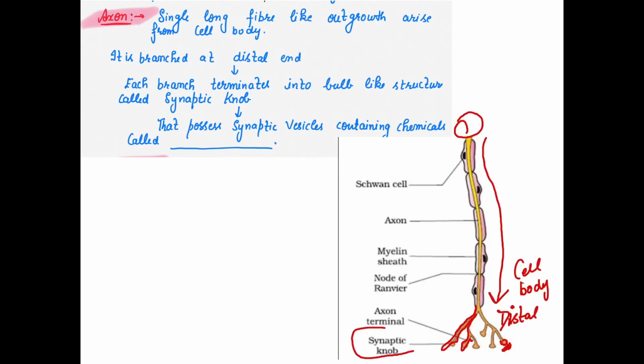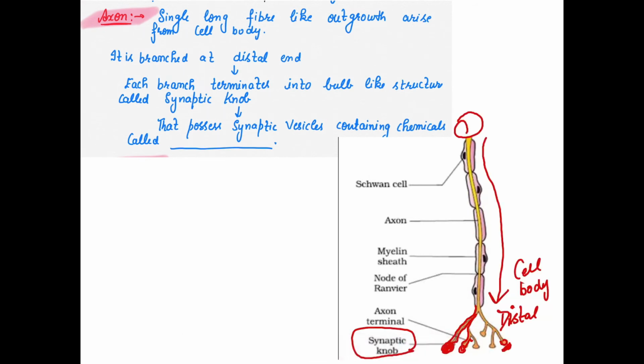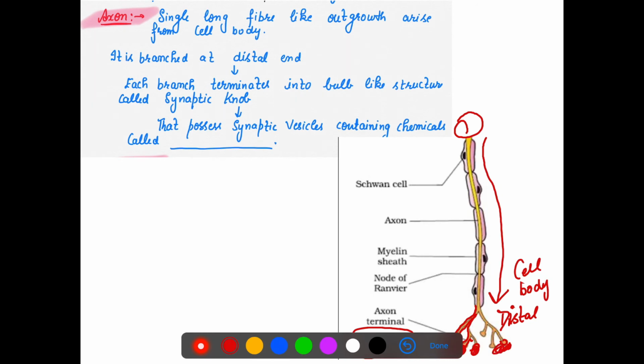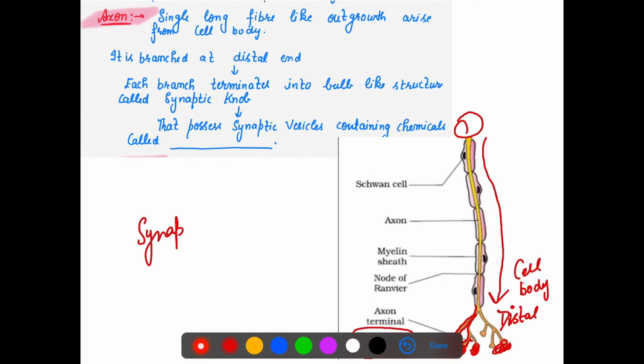And what are these structures known as? Synaptic knob. At the end portion, these bulb-like portions are present, and these are called synaptic knobs. These synaptic knobs have synaptic vesicles. If we look at their structure, basically these have synaptic vesicles which contain chemicals. Which chemical should I write? These are called neurotransmitters. That is why there is a release of chemicals at the neuromuscular junction.